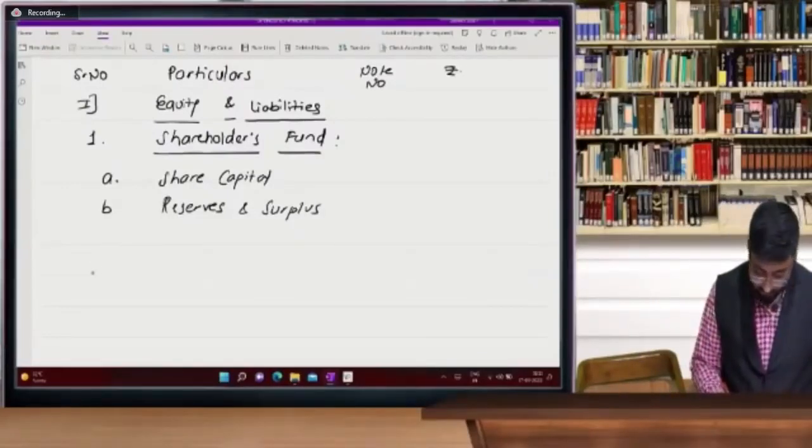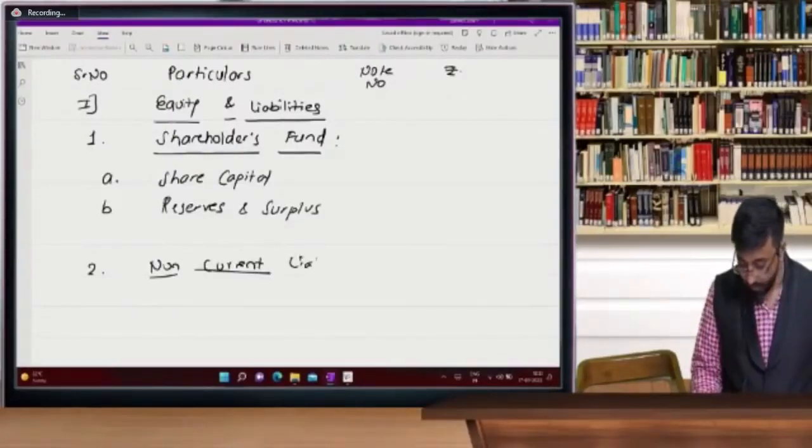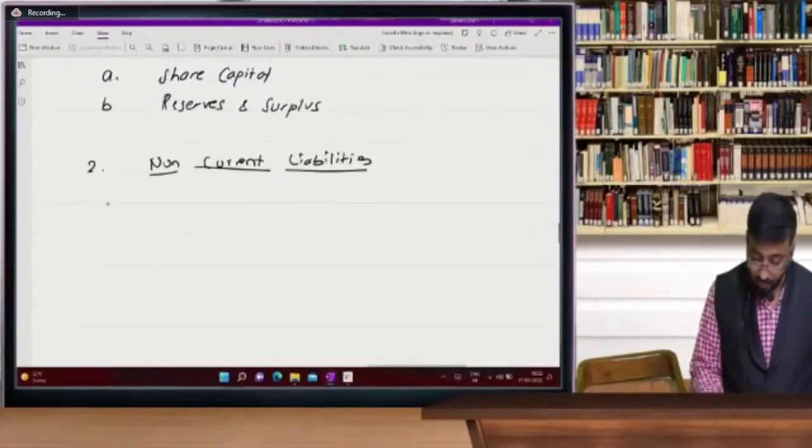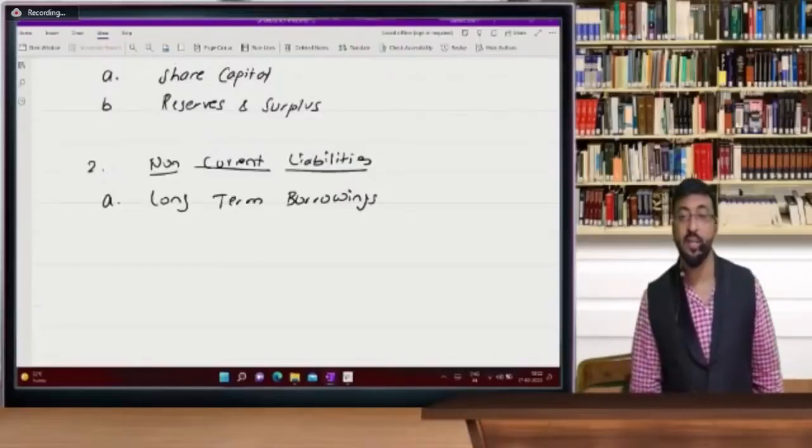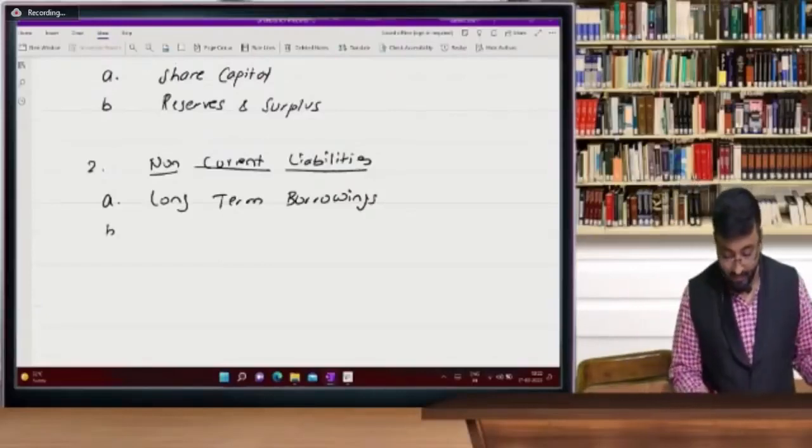Next one, number 2. Number 2 is non-current liability. Under that you have long-term borrowings. Please recall these names. Long-term borrowings. Borrowings means outsiders' loan, loan which is taken.